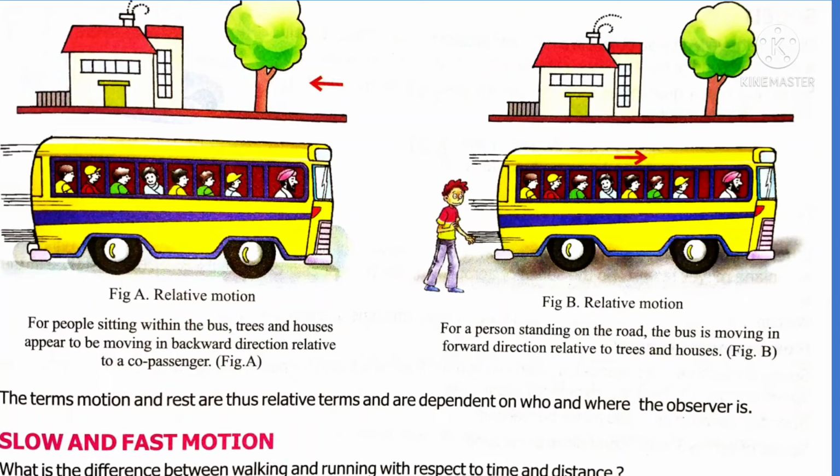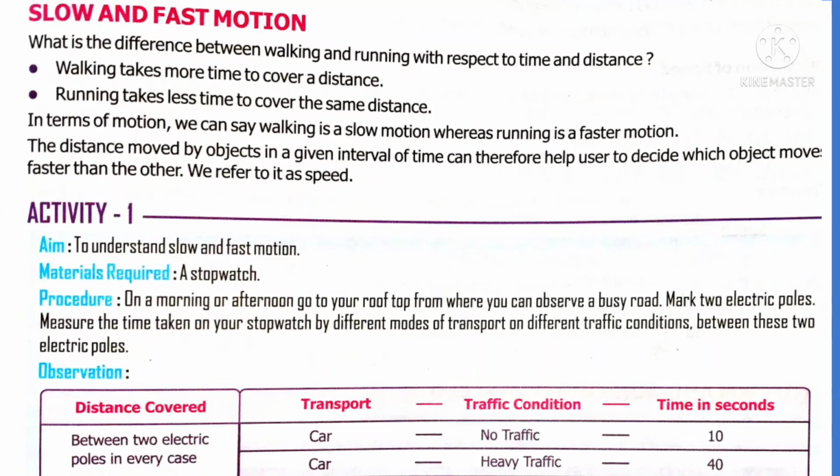But if you are standing outside and observe the moving bus, the bus seems to move forward with respect to trees and houses. From this, we can conclude that motion and rest are relative terms. It depends upon who and where the observer is.